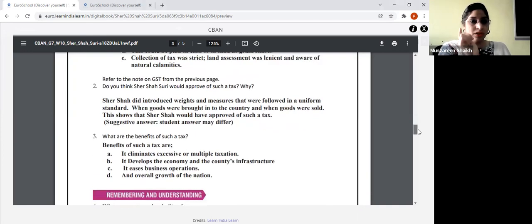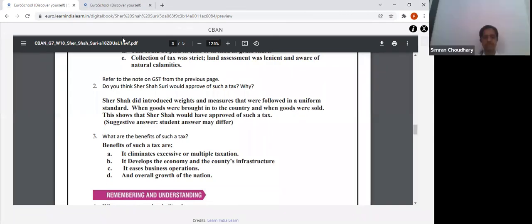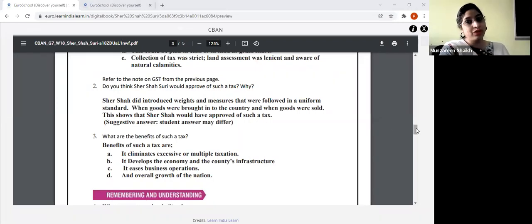now this question, the answers may vary. Okay. Now we all know about GST. You remember we had studied about GST. We pay GST taxes. Yes or no? Do we pay? Yes, ma'am. Now you just need to imagine that if Sher Shah would have been there, and if during his rule, this GST tax would have been introduced, so what do you think? Would Sher Shah approve that GST tax or no?